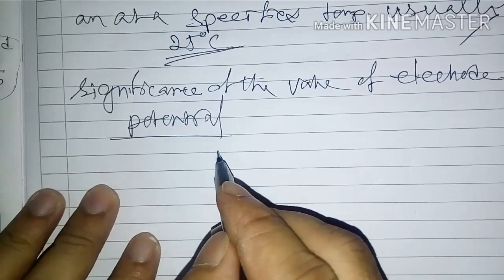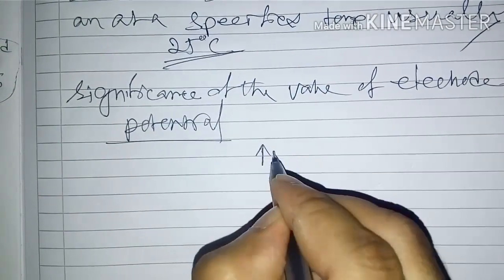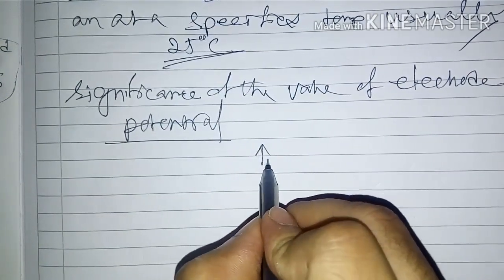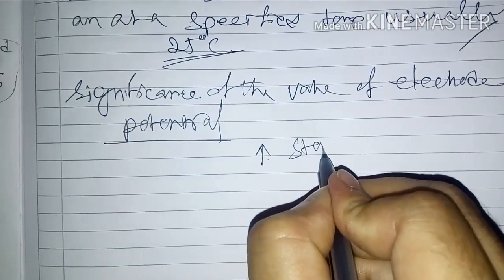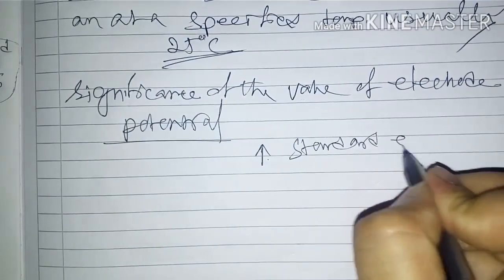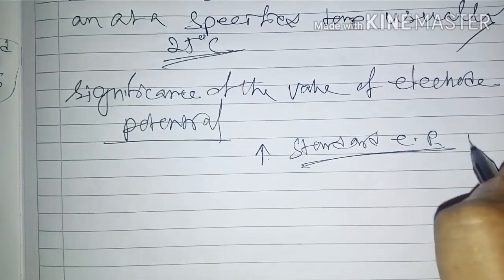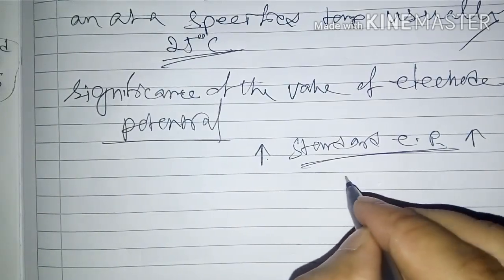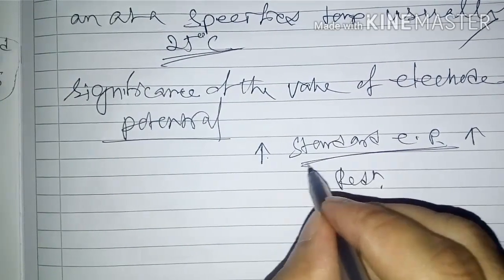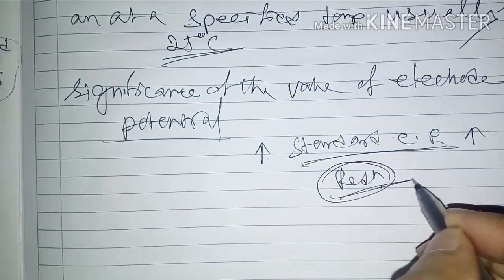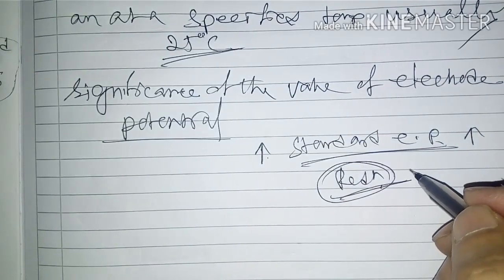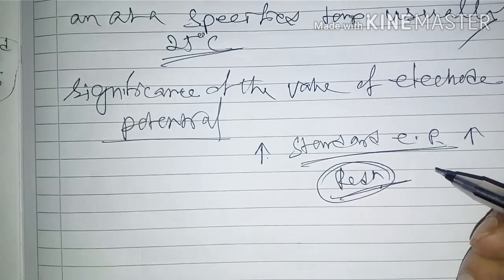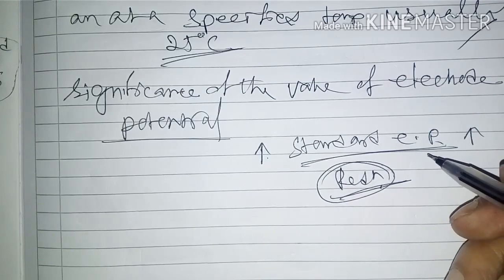Okay, if higher, then this half cell undergoes a reduction reaction.